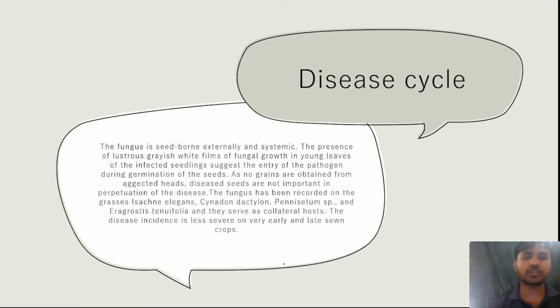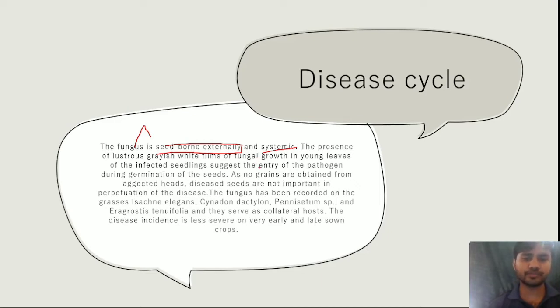Now comes the disease cycle. It is externally seed borne, which means the fungus is on the seed, and it is systemic. Systemic means it can be infectious throughout the plant, not a particular part, from the xylem to phloem.